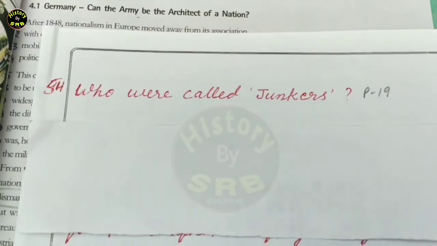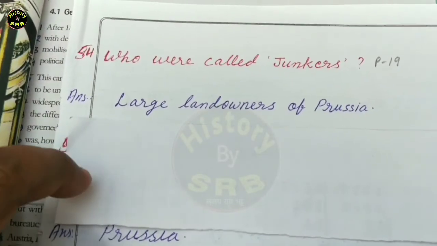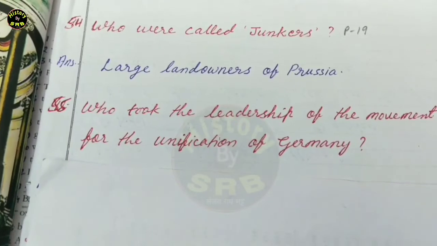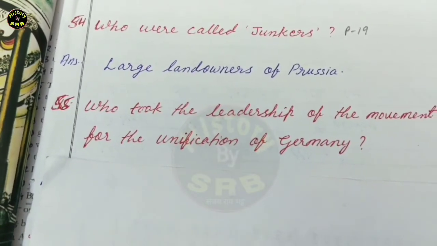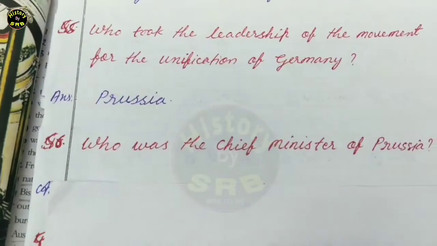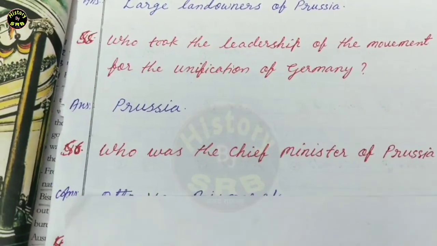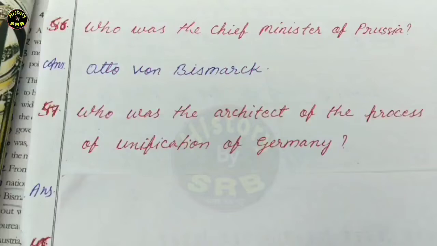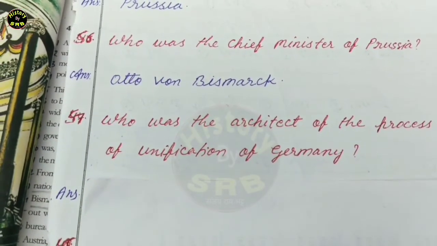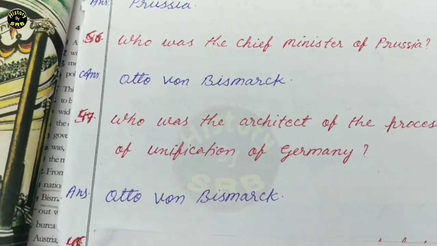Next question. Who were called Junkers? The correct answer is large landowners of Prussia. Next question. Who took the leadership of the movement for the unification of Germany? The correct answer is Prussia. Next question. Who was the chief minister of Prussia? The correct answer is Otto von Bismarck. Next question. Who was the architect of the process of unification of Germany? The correct answer is Otto von Bismarck.